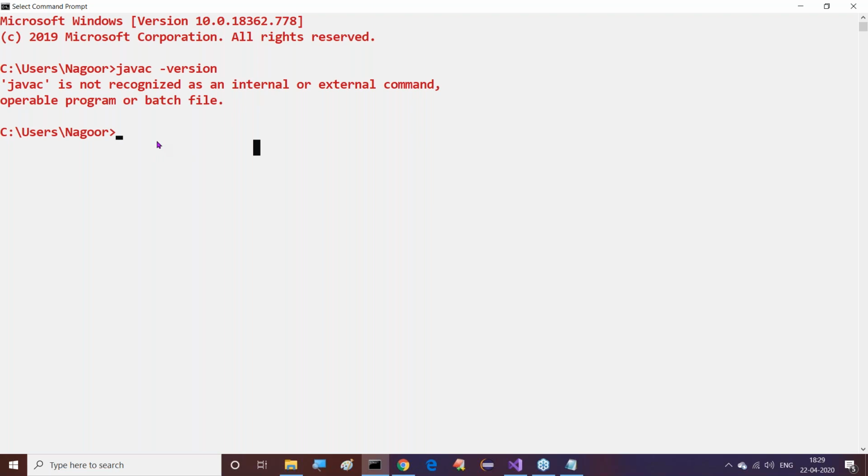Now, to make the Java software available in my command prompt, I need to use this setup. Please remember this: set path=, and here we paste it. C:\Java\JDK 1.8.0_221\bin; that's it. In this command prompt, what I'm providing is set path=C:\Java\JDK 1.8.0_221\bin.